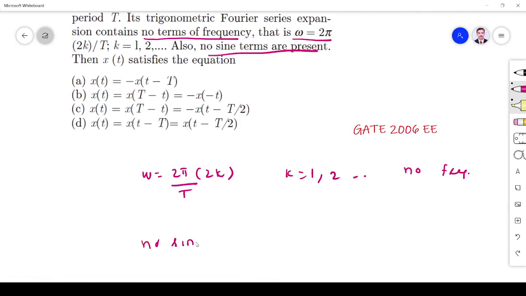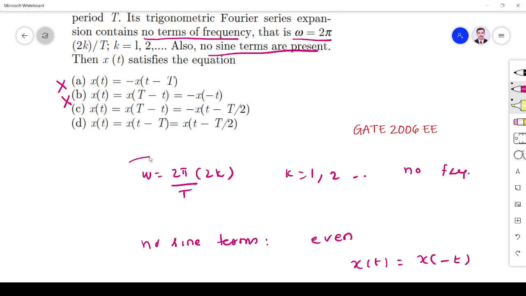We know that no sine terms means only the cos terms and the DC component might be present. So no sine terms means surely it will be an even signal, and for an even signal x of t is equal to x of minus t. So surely answers A and B are not correct, right?